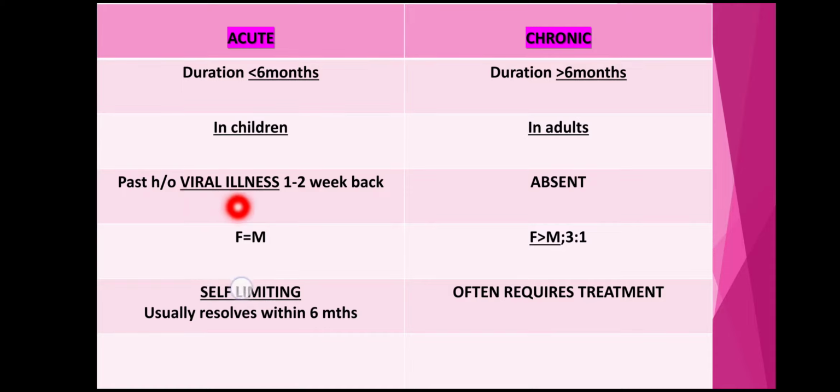And this history will be about 1 to 2 weeks back; the patient will give a history of a viral prodrome, while this history is typically absent in chronic ITP. Now, acute ITP affects both males and females equally, while chronic ITP is 3 times more common in females.